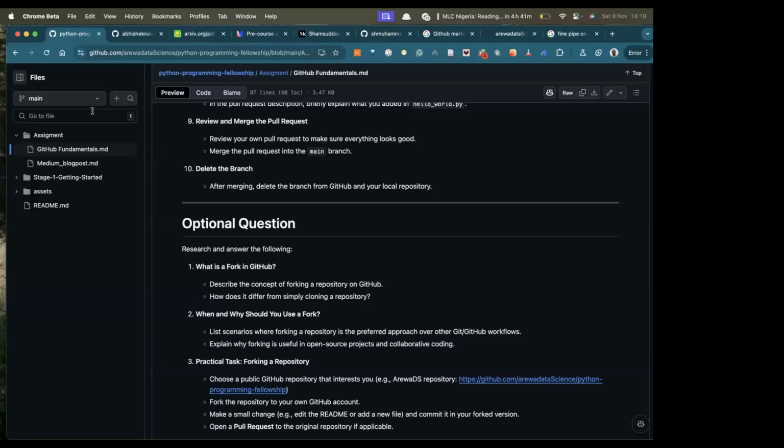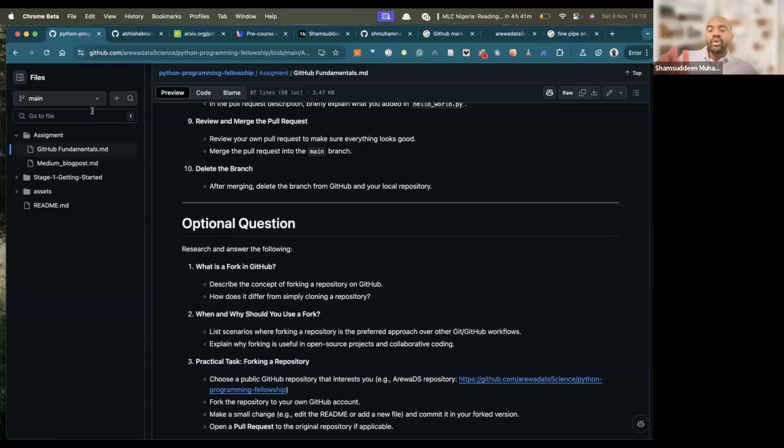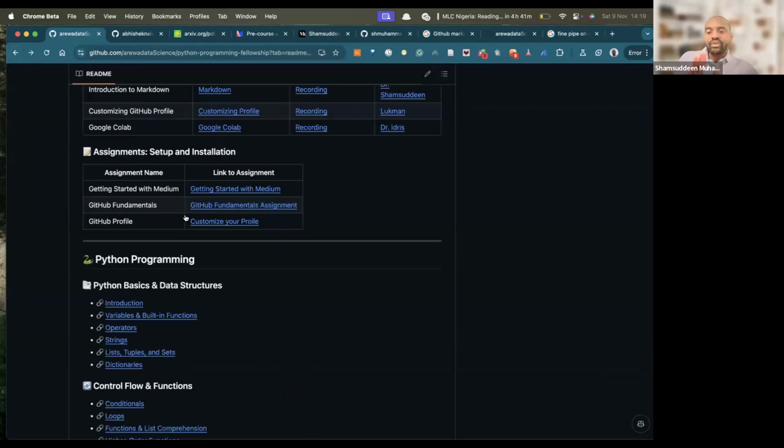What is the confusion? Sir, I received another email saying that I need to create a repository and write this is Python. No. This is all you need. Whatever you see, this is the assignment. What I told you, this is the only assignment. Anything that is not on this GitHub repository is not the assignment. The email they are sending you is just to tell you to follow this guide. Follow the assignment here and submit it in the form you were provided. That's all.